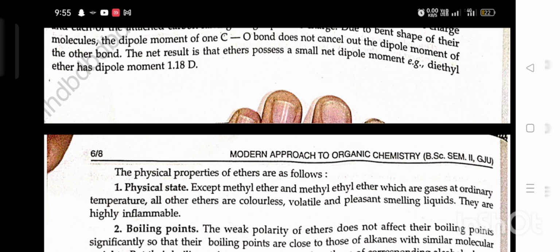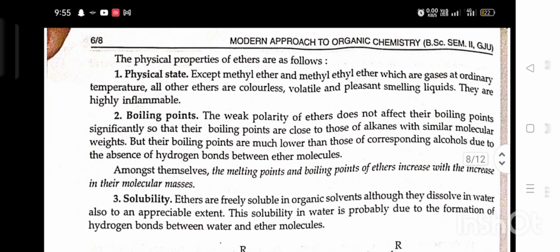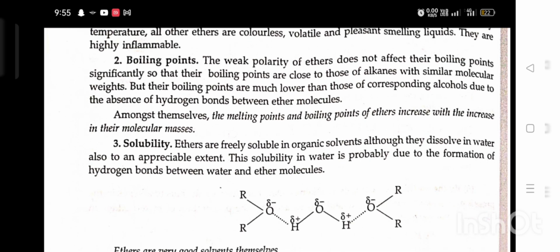The physical properties of ether are as follows. First, physical state. Except methyl ether and methyl ethyl ether, which are gases at ordinary temperature, all other ethers are colorless, volatile, pleasant-smelling liquids. They are highly inflammable. Second, boiling point. The weak polarity of ether does not affect their boiling point sufficiently, so their boiling points are close to those of alkanes with similar molecular weight, but much lower than those of the corresponding alcohols due to the absence of H bonding between the ether molecules. Among themselves, the melting point and boiling point of ethers increase with increase in molecular mass.